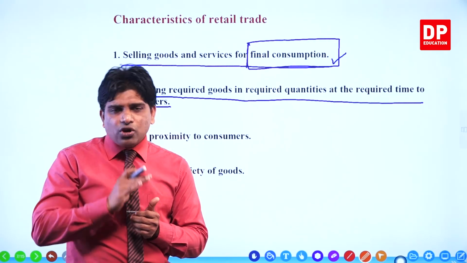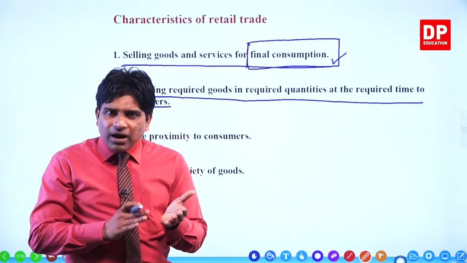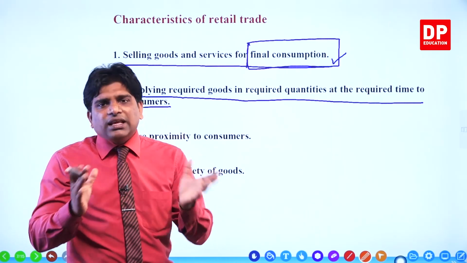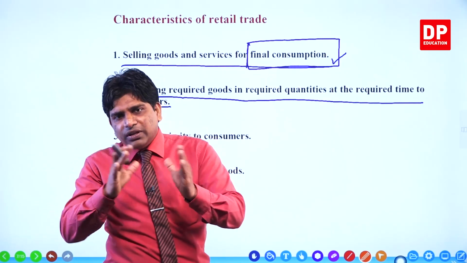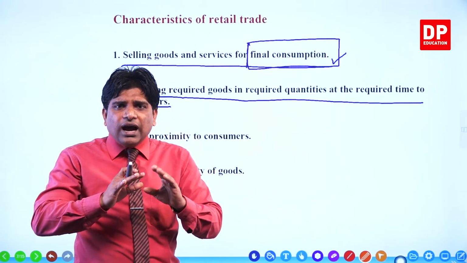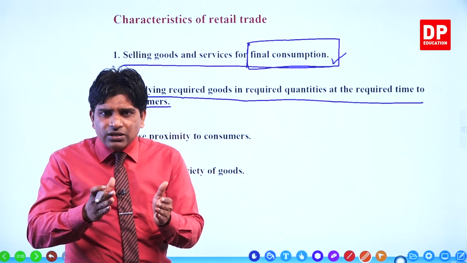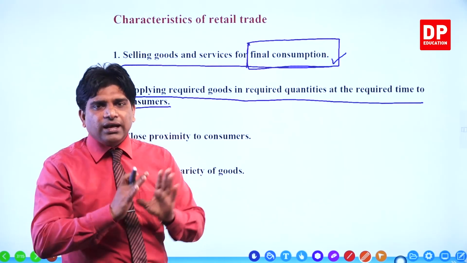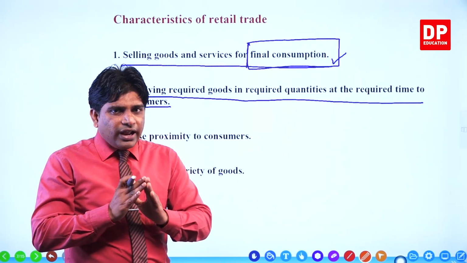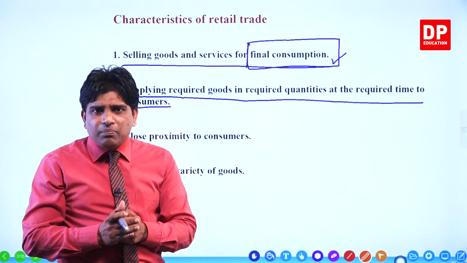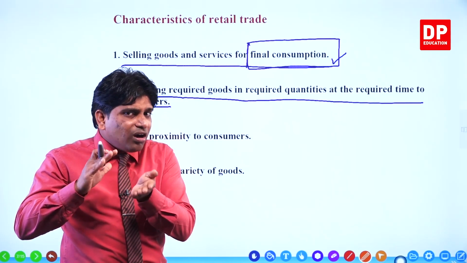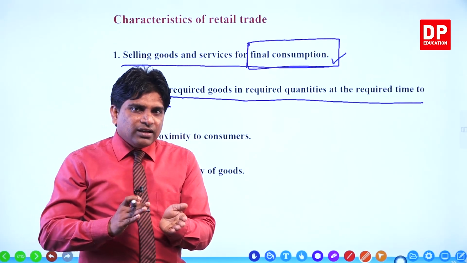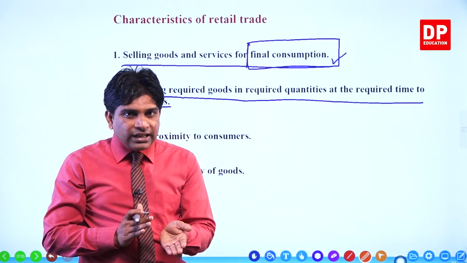But in the same shop, you can buy potatoes, spreads and dal, rice, that's everything. Soap and toothpaste, everything you can buy. Why? All the items that people need to fulfill their day-to-day needs and wants are there. Right? Various goods are there, but in small quantities. It is a characteristic of the retail trade.